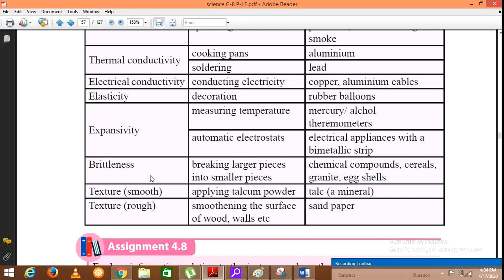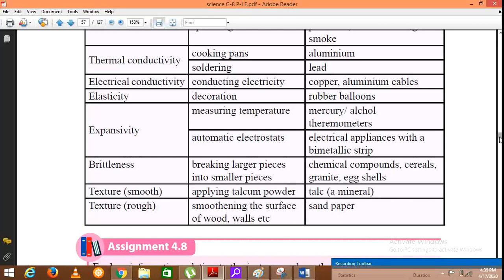These are brittle substances. The smooth texture of talc, which is a mineral, is used to make talcum powder which is applied on the body, and rough texture of sandpapers are used to smoothen the surfaces of wood and boards.